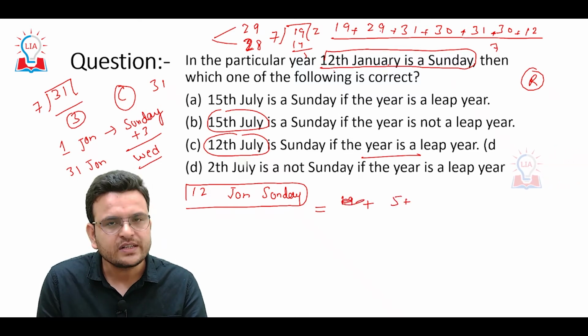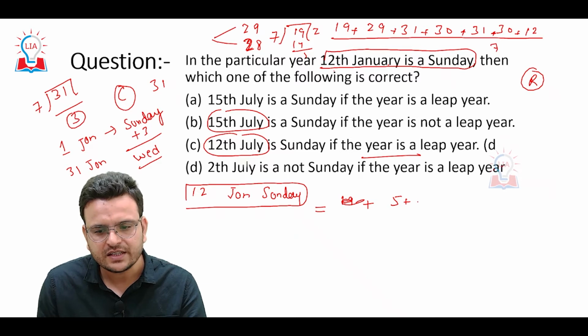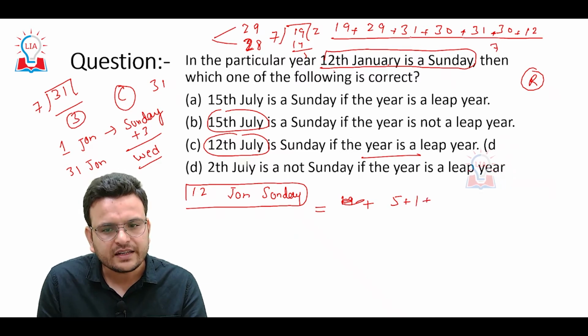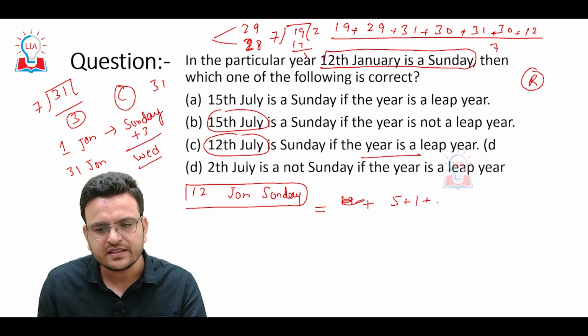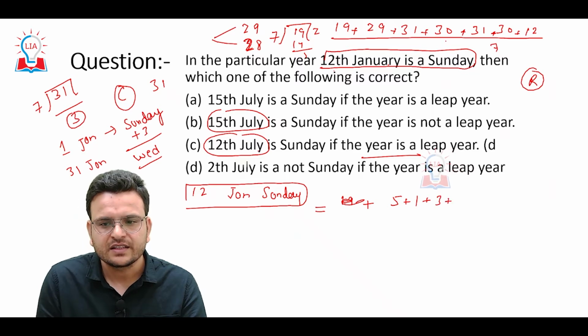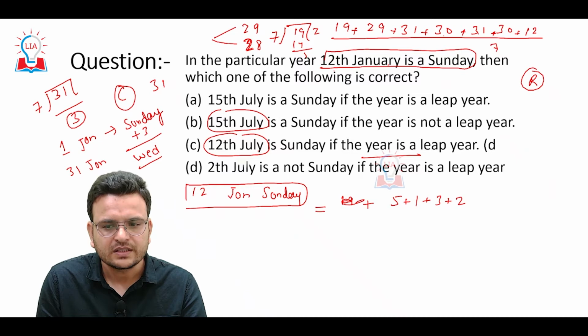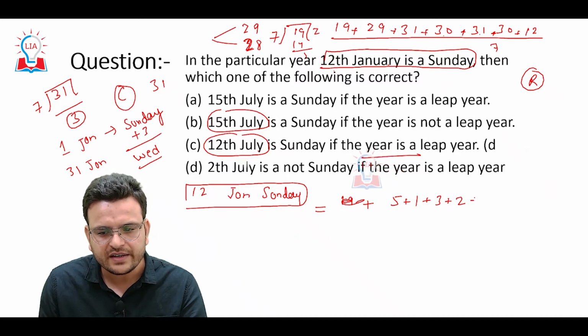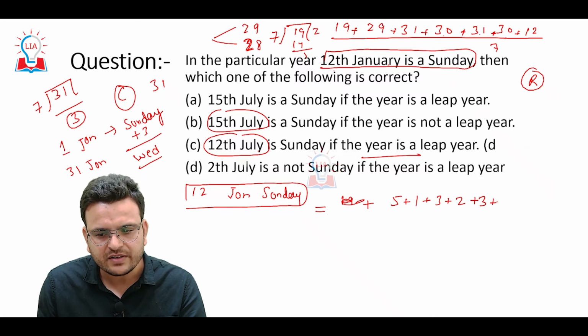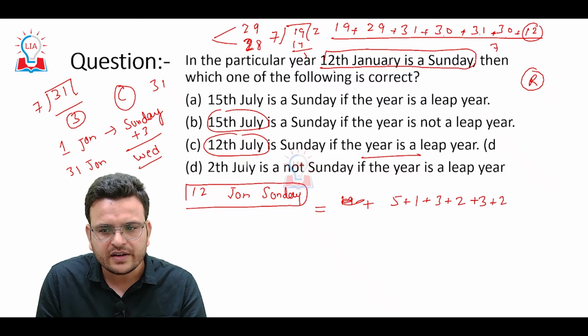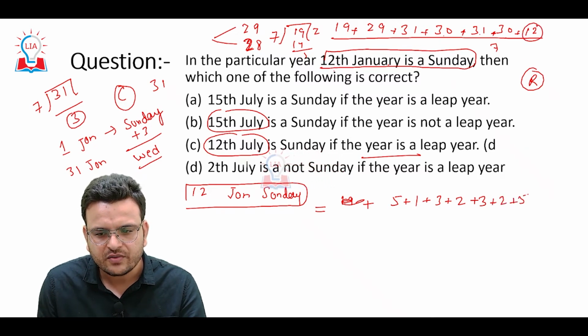Second, 29 divided by 7, remainder will be 1. 31 divided by 7, remainder will be 3. 30 divided by 7, remainder will be 2. 31 divided by 7, remainder will be 3. 30 divided by 7, remainder will be 2. 12 divided by 7, remainder will be 5.